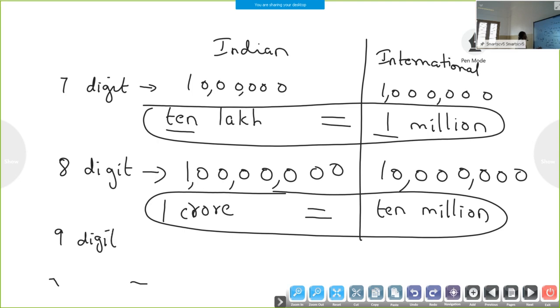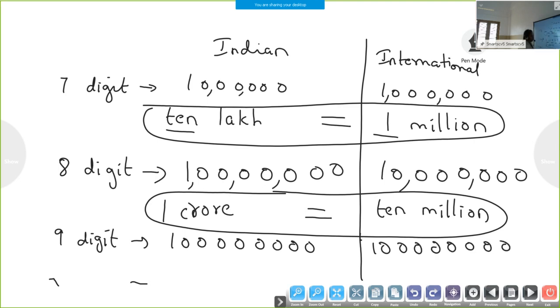And what about the last one? 9-digit numbers. Here also 1, 2, 3, 4, 5, 6, 7, 8, 9. In the Indian place value system, we are going to separate by commas 3, 2, 2. Here it is 3, 3, 3. Again, can you read this 9-digit number in the Indian place value system? It is 10 crore. In international, it is 100 million.